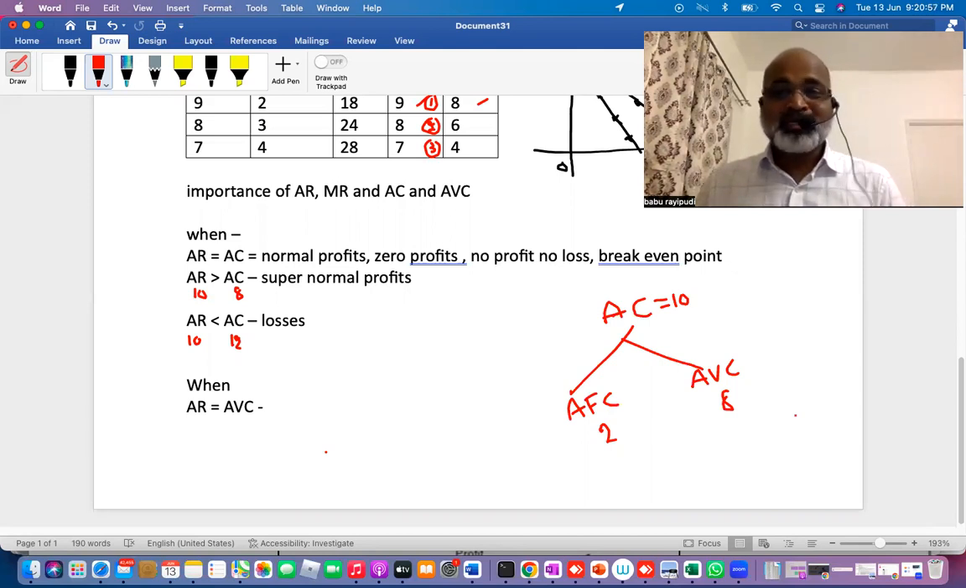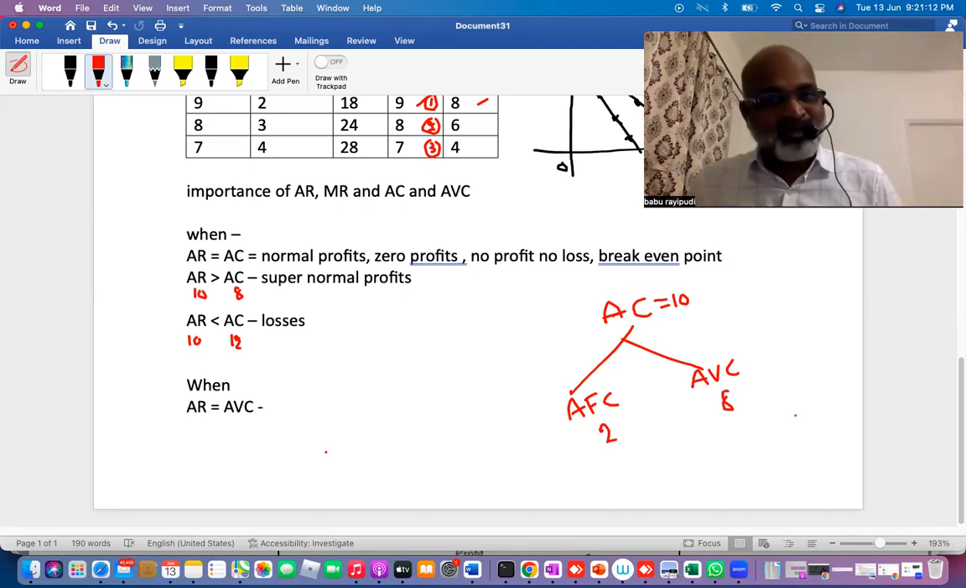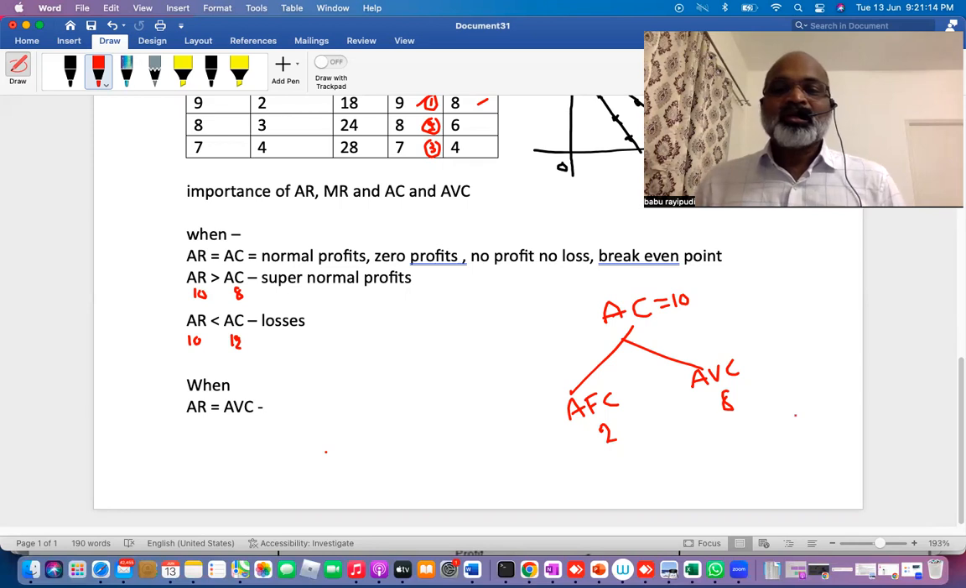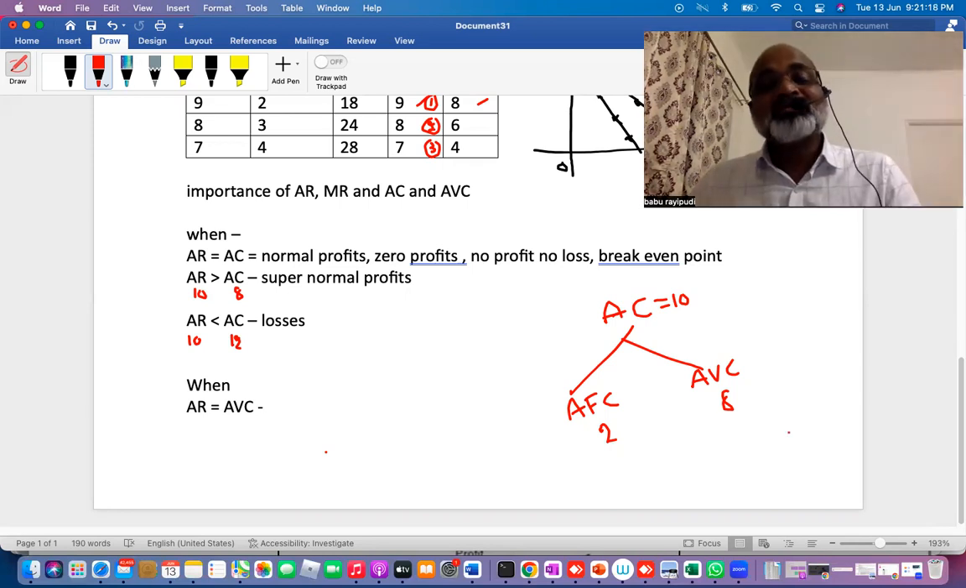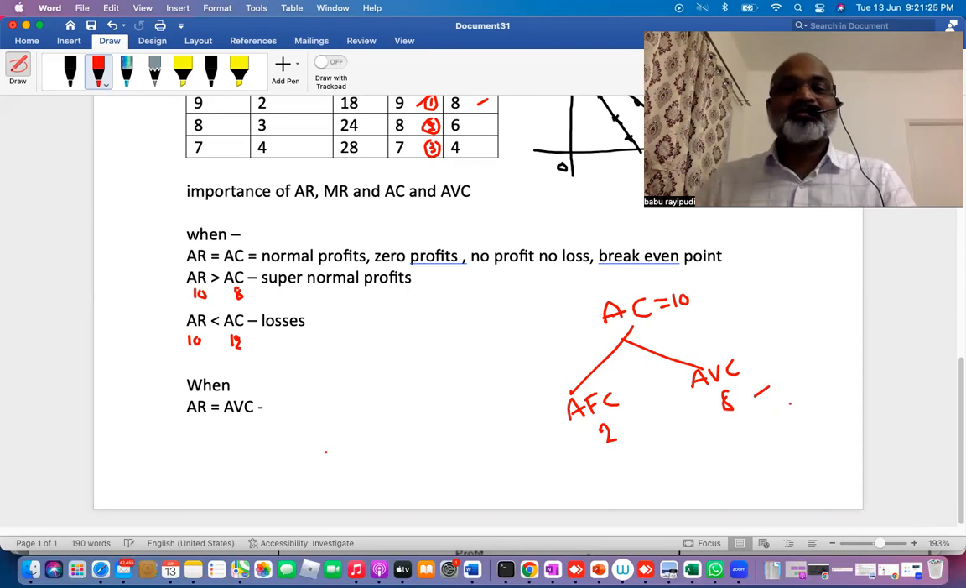Point clear? Though it is rapid, I'm actually going dead slow because compulsorily you'll have a question on this. My average cost in my example is how much? 10 rupees. Every average cost will have fixed cost because we always assume we are in the short run. So in the short run, you'll have fixed cost and variable cost. In business, what is the principle that we usually follow in economics? When you want to charge a price, which is called AR, you must first cover average variable cost.